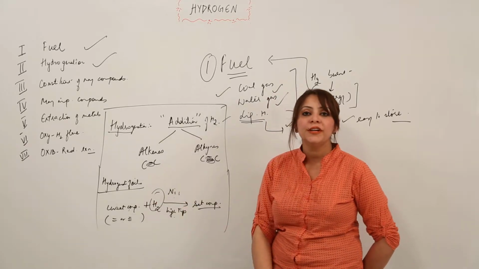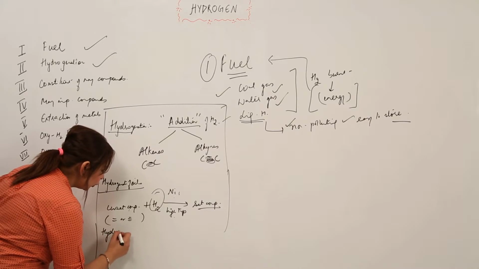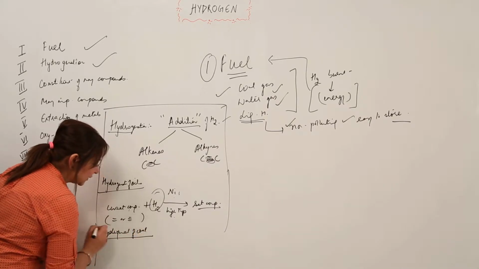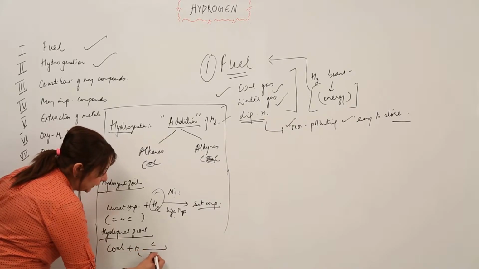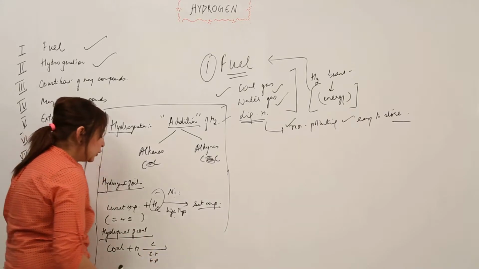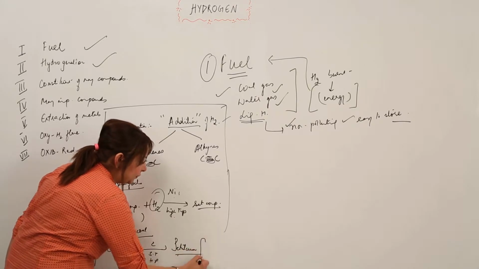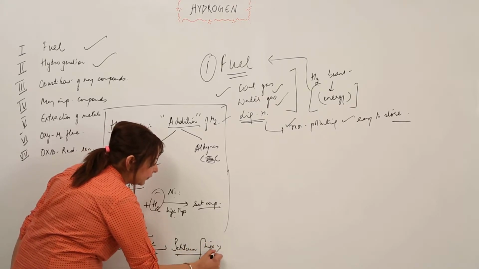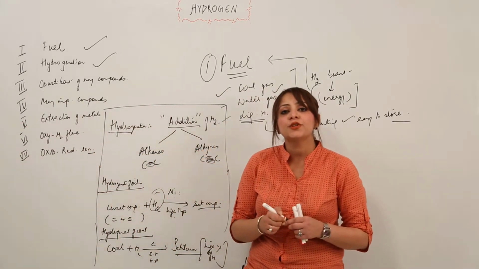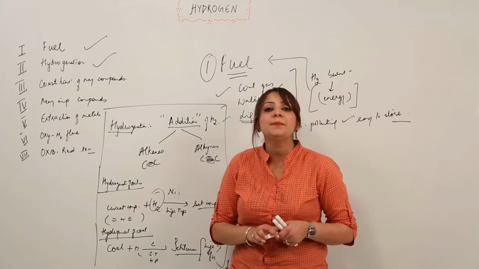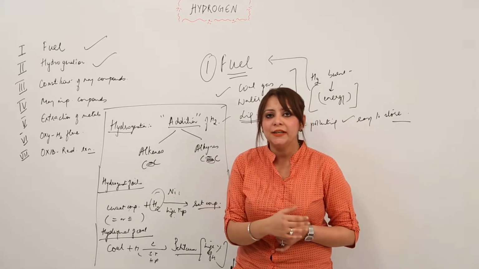Like I have told you, besides the hydrogenation of oils, there is the hydrogenation of coal as well. So what happens? In coal we add hydrogen, again a catalyst, a suitable temperature and high pressure are required. So what happens? The coal gets transformed into a compound which is similar to petroleum. That means it has a high percentage of hydrogen. So hydrogenation of coal leads to the conversion of coal into petroleum, which has a high percentage of hydrogen. I think it's clear now.